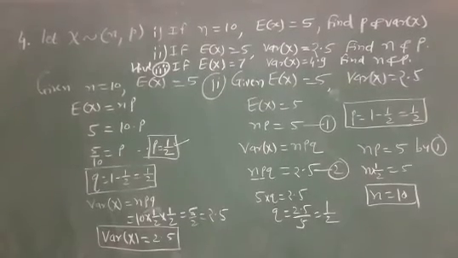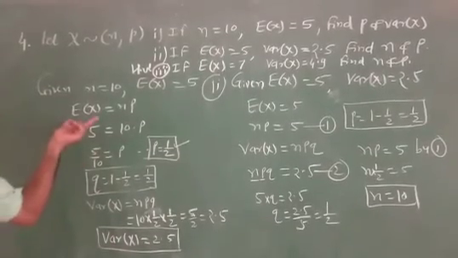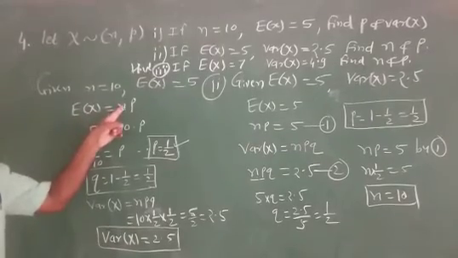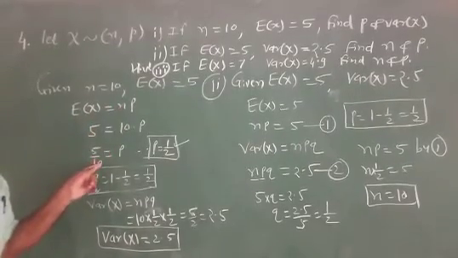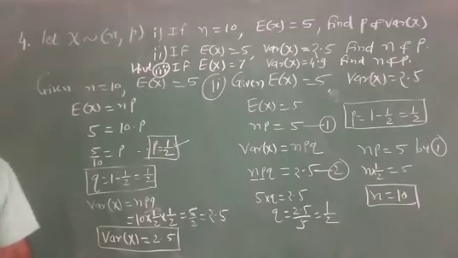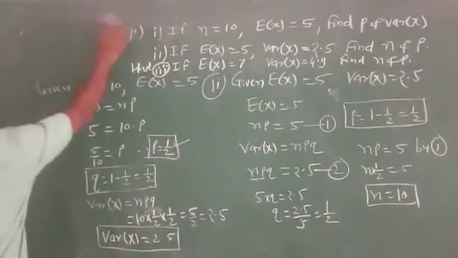See and write in your notebook. Step first, use the formula for E of x, put the value of n and E of x, find p, then find q, and third, the variance of x.